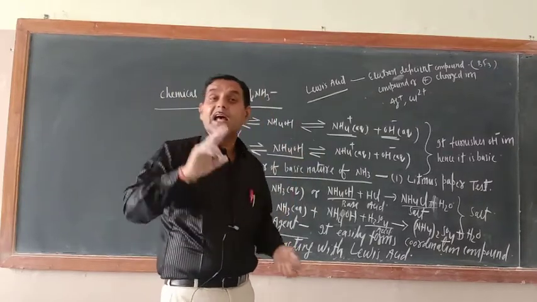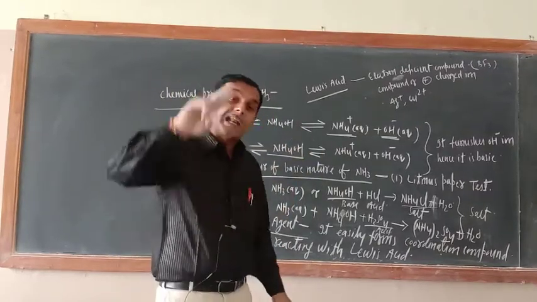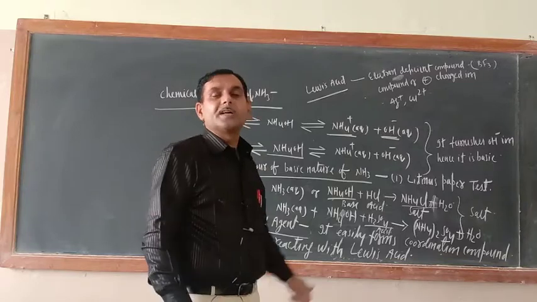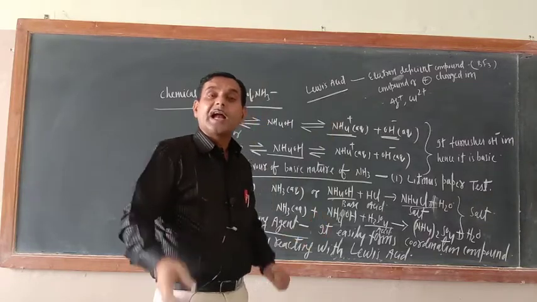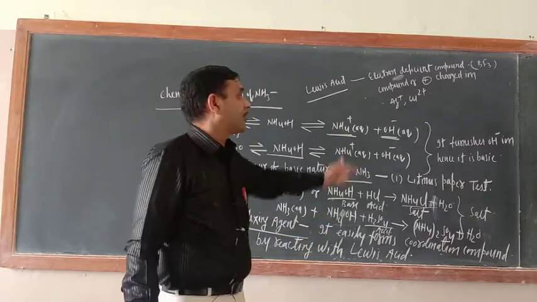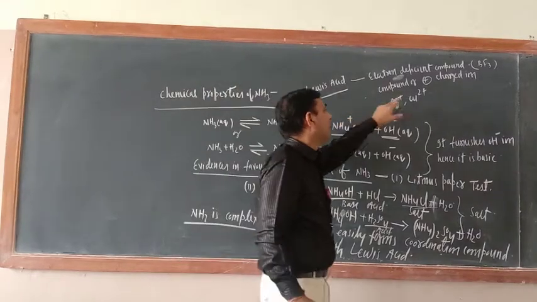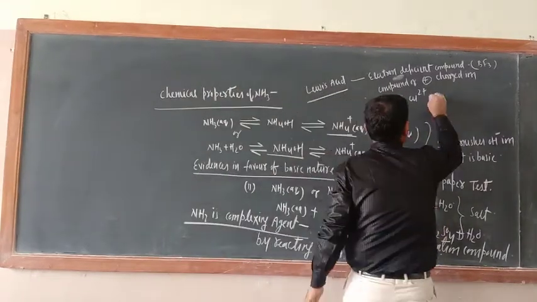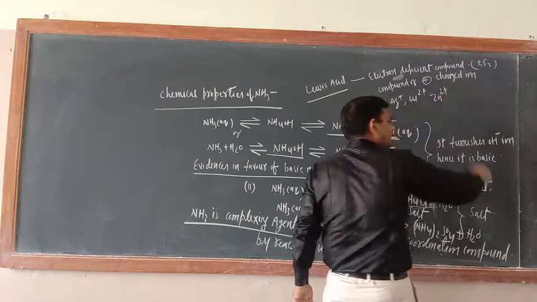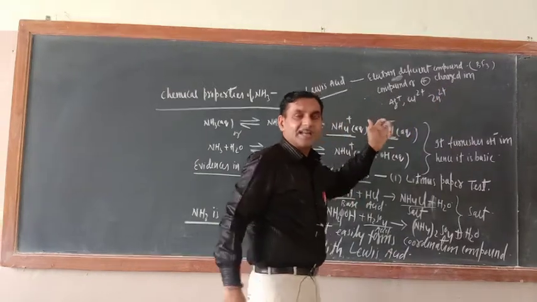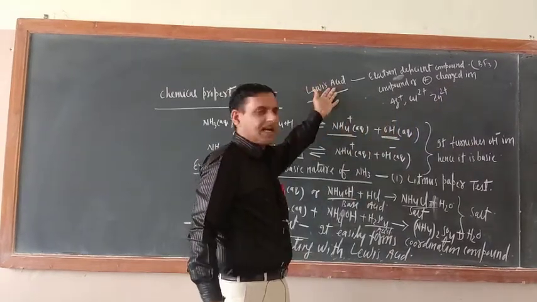They are Lewis bases. Electron deficient compounds like BF3 and positively charged ions like Ag positive, Cu2 positive, Zn2 positive. So positively charged cations are called Lewis acids.